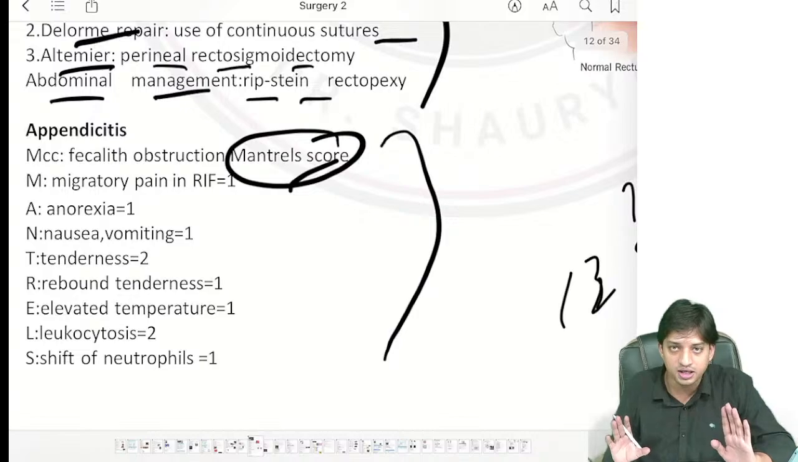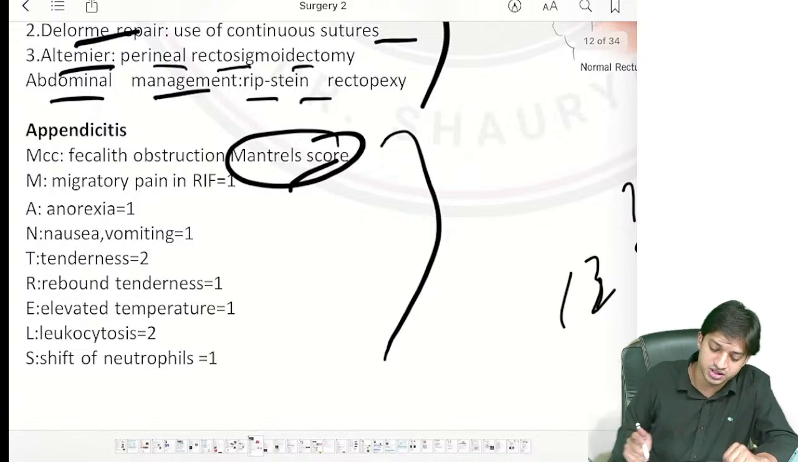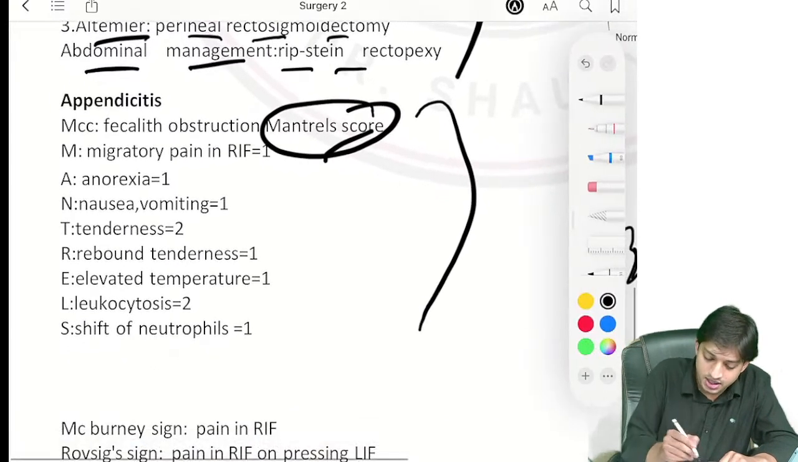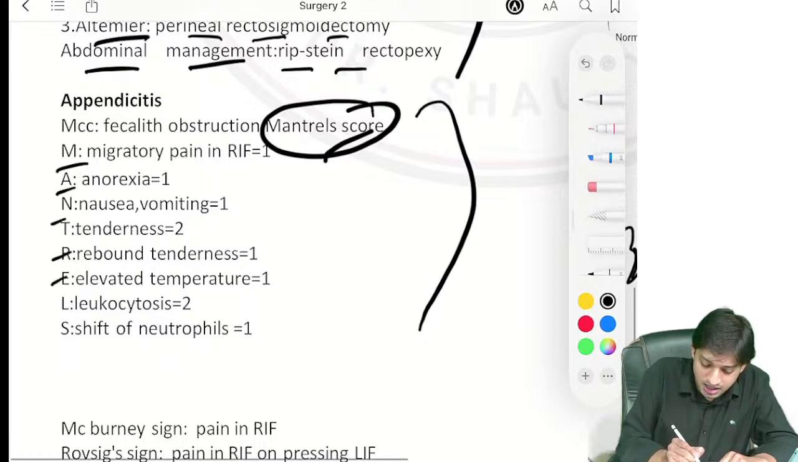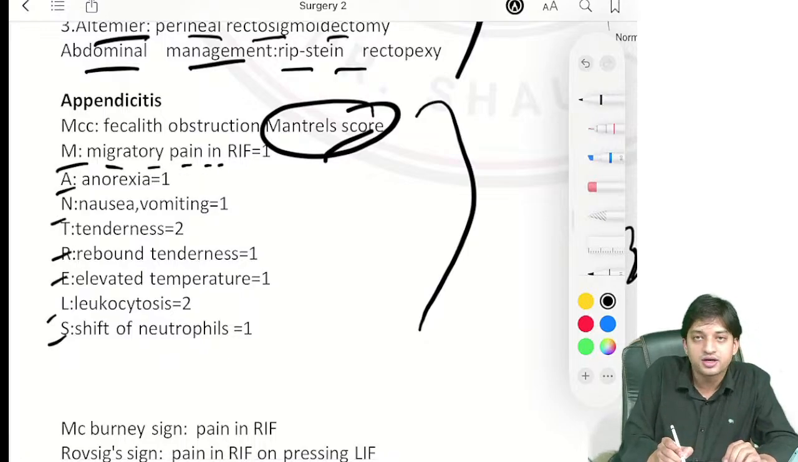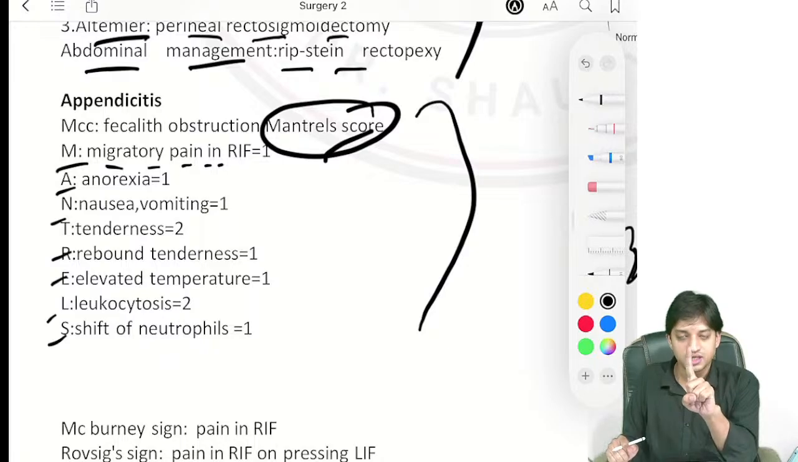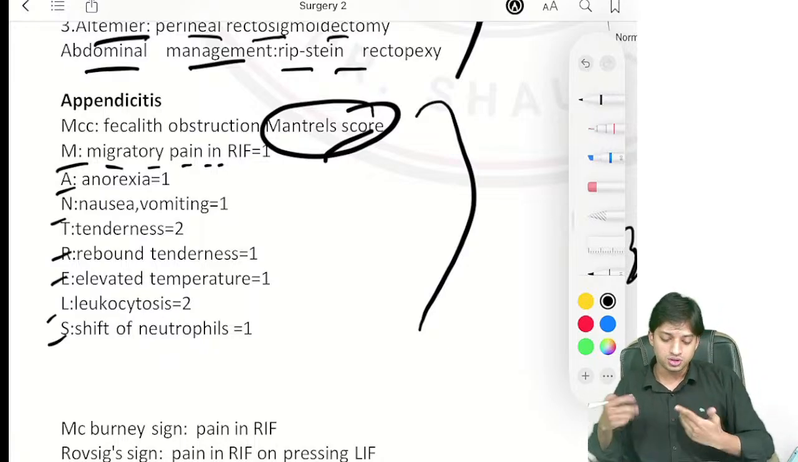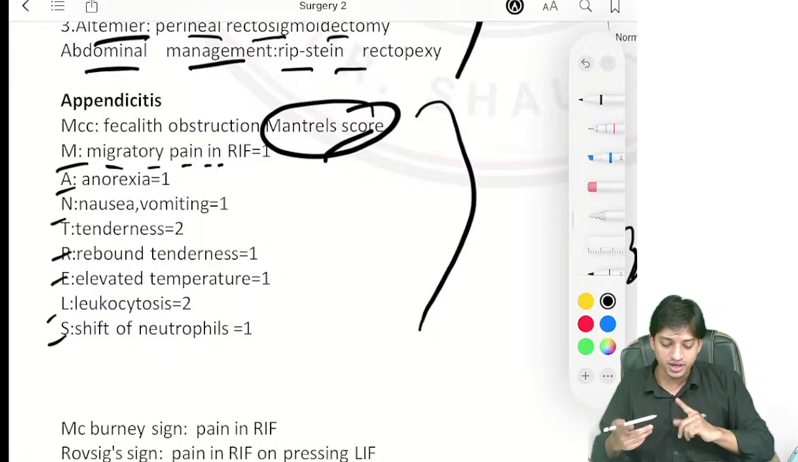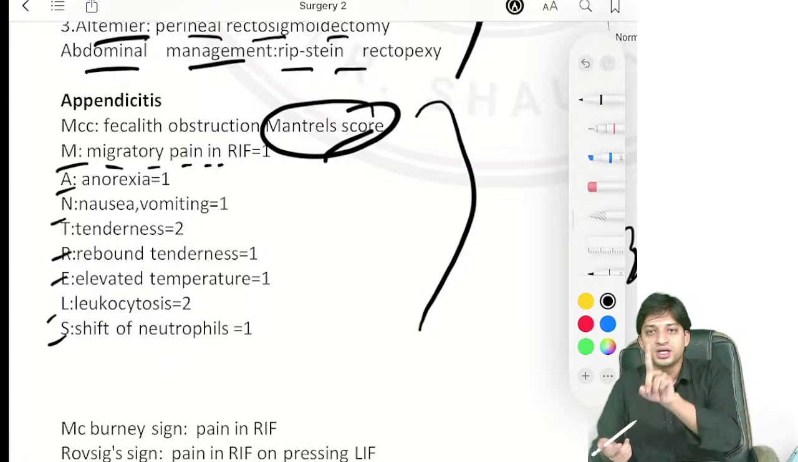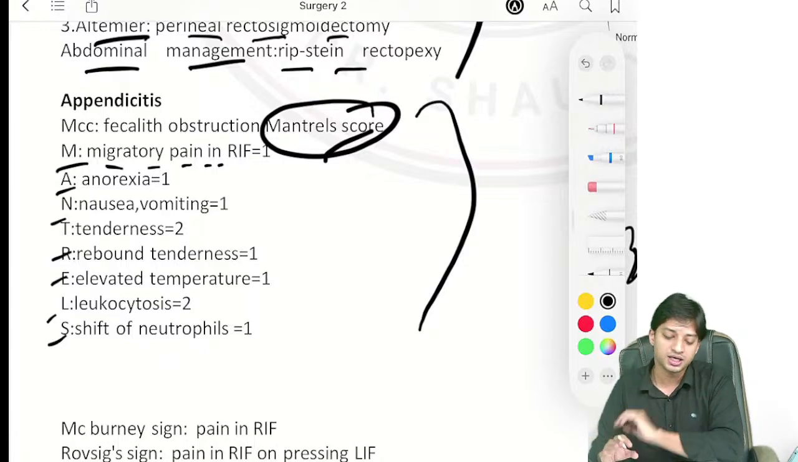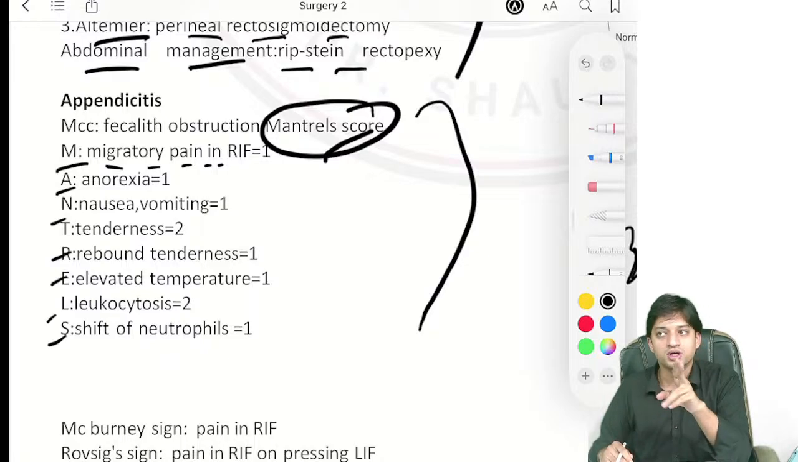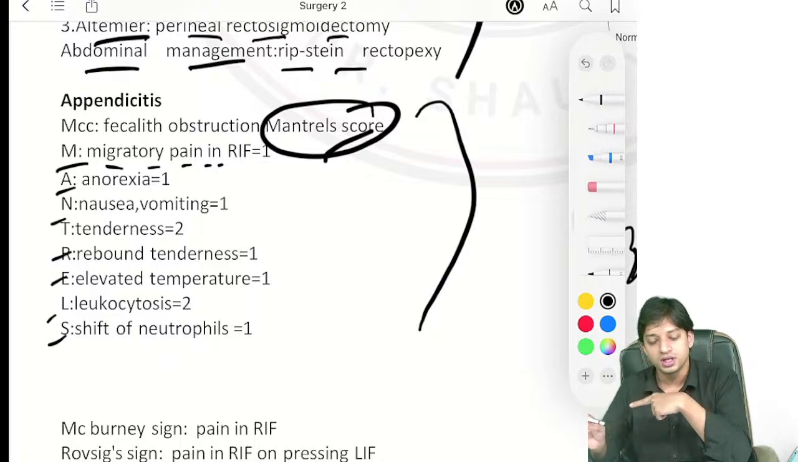Coming here to the Alvarado score. In the Alvarado score you will see MANTRELS. M is migratory pain in the right iliac fossa, 1 point you will give. A is anorexia. Suppose appendicitis is there, anorexia will be there. N is nausea, vomiting, again 1 point. T is tenderness. Tenderness is given 2 points. Why? Because it is indicative of infection.